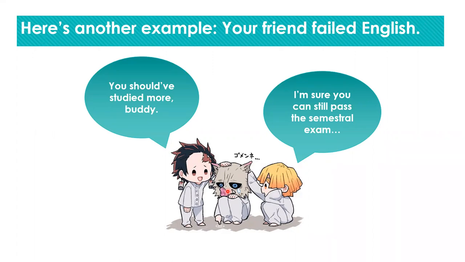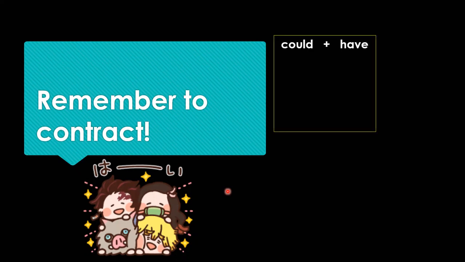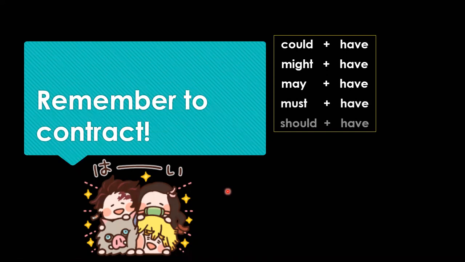All right. And we arrive at the last slide of explanations. This is just to remember to contract. So I'm going to be very quick about this. You guys already saw this topic, and it doesn't have that much going on for it other than just memorizing things. Okay, so here we go. We have could have, might have, may have, must have, and should have. This is when we're talking about affirmatives.